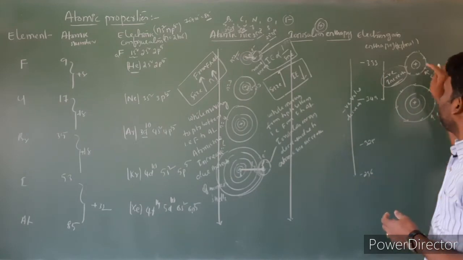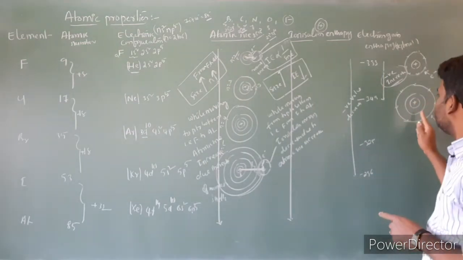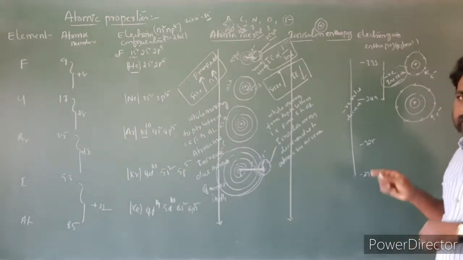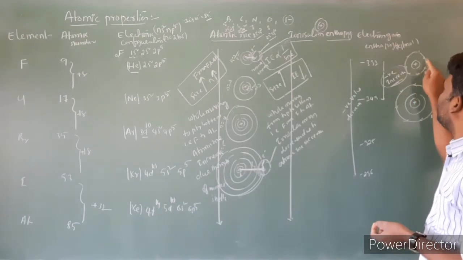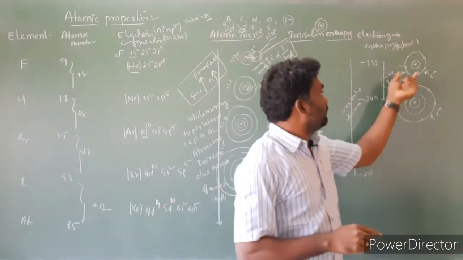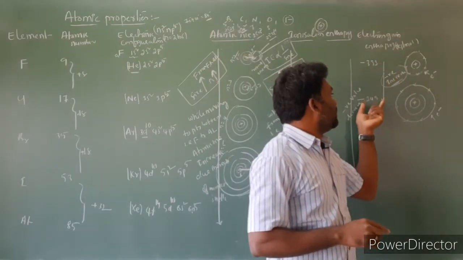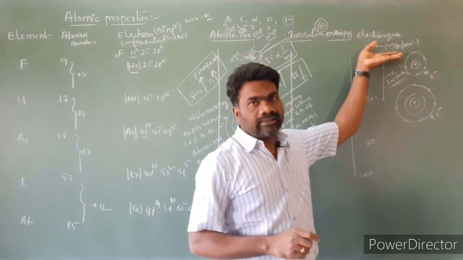This is because of the small atomic size of fluorine and due to inter-electron repulsions in its small p orbital. As a result, fluorine has a smaller negative electron gain enthalpy than chlorine. So this is electron gain enthalpy.